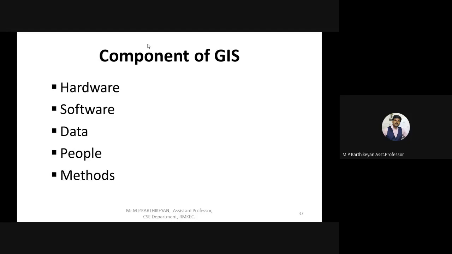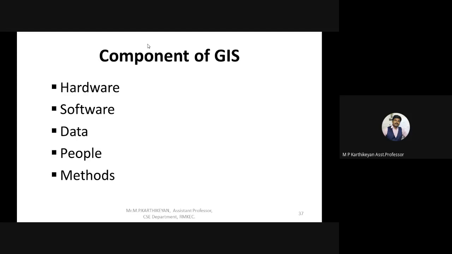So here we are going to see the components of GIS. There are 5 categories: hardware, software, data, people, and method. If everybody in this meeting has used Google Maps so far, then they are also a component of GIS. It is a very simple example. In which category?